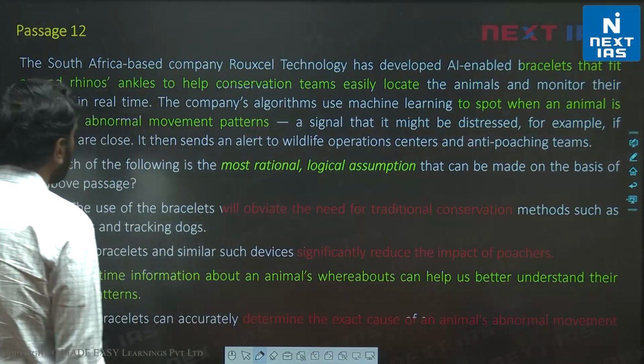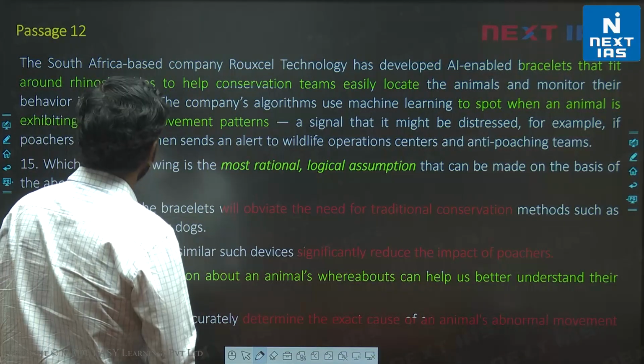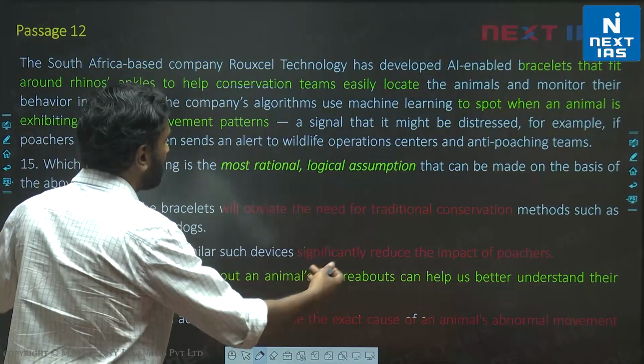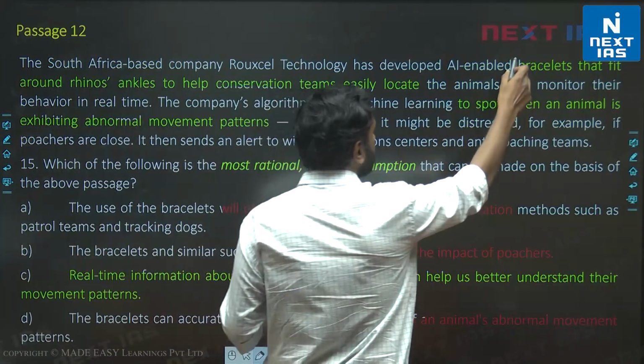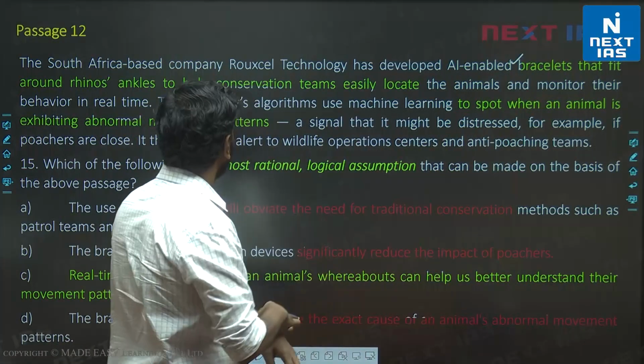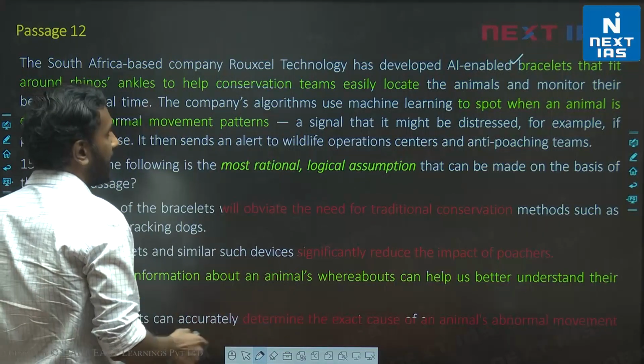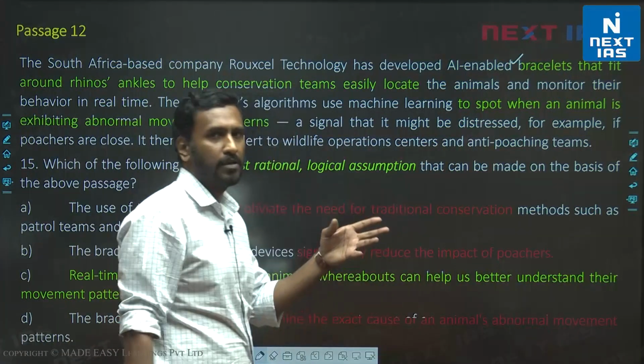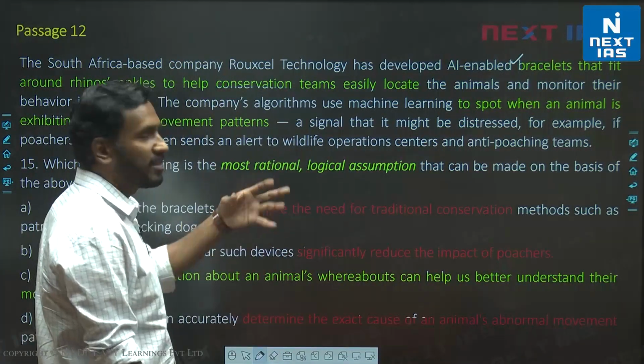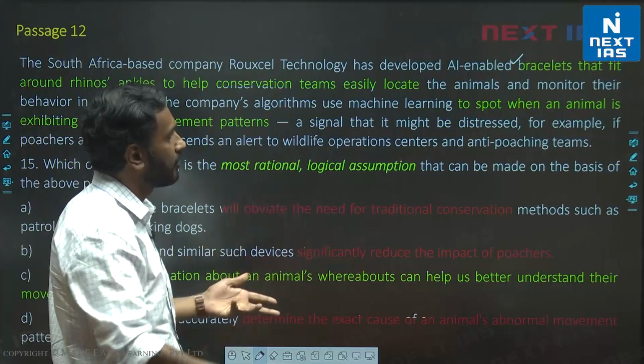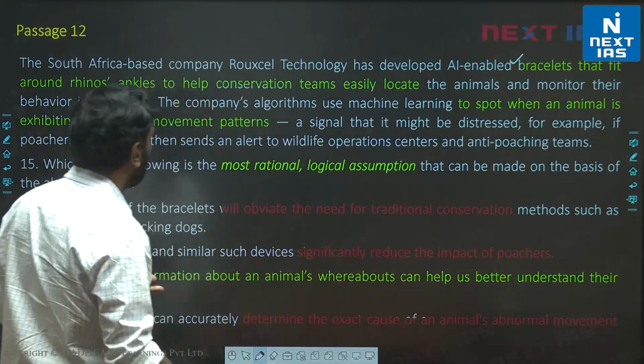Okay. So which of the following is the most rational logical assumption? The passage is fairly easy. We are talking about some AI bracelets that can be put around the ankles of animals, and this will allow them to spot the animal when it's in some trouble, and this will help conservation. So how bracelets can be used for conservation of animals.